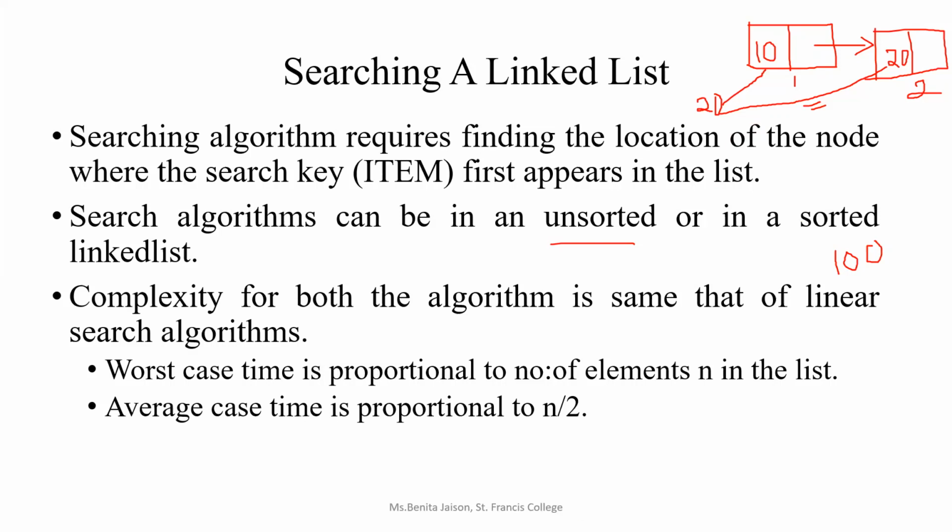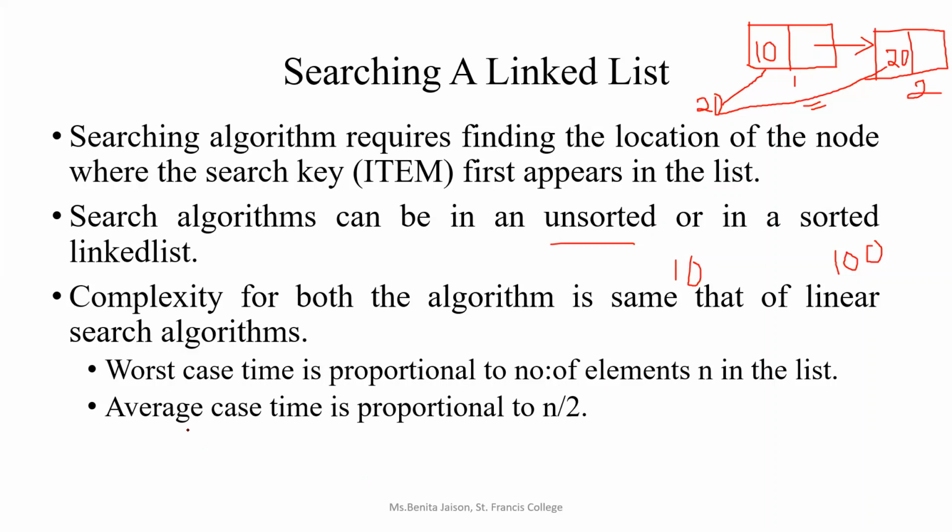Like that. If I'm giving the data of the first node as a search key, 10 say, it will be very easy, right? In the first comparison itself, I got it. So the number of key operations will be only one, right? So that will be the best case.